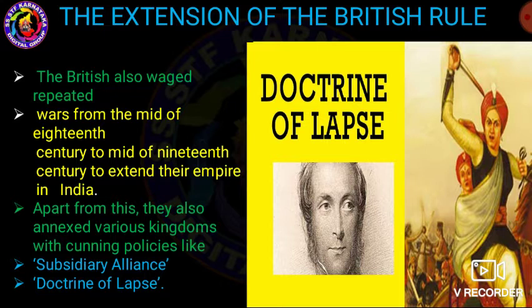Very important, the two most cunning policies, which helped the British to expand their empire: the subsidiary alliance and the doctrine of lapse policy. Understand?